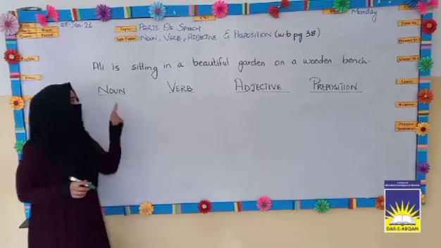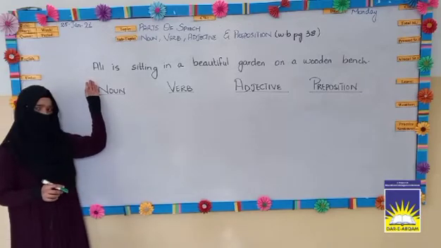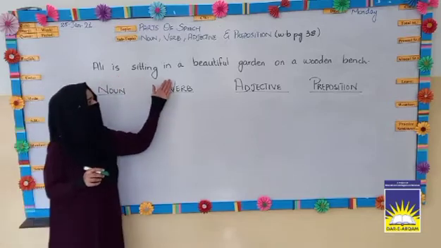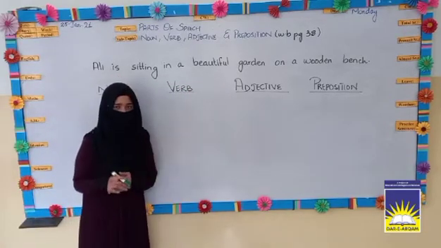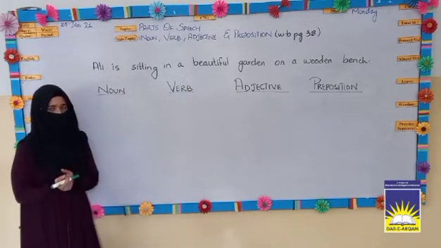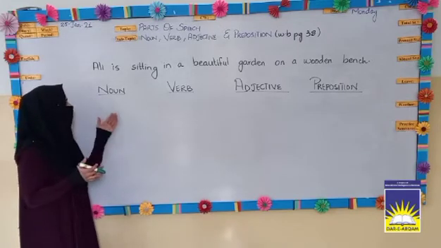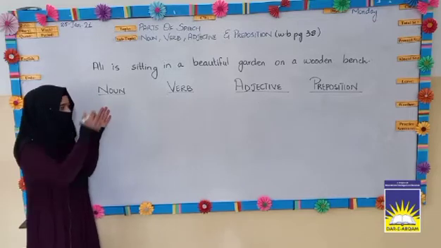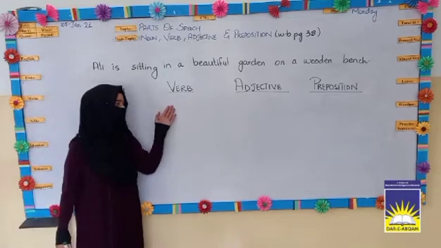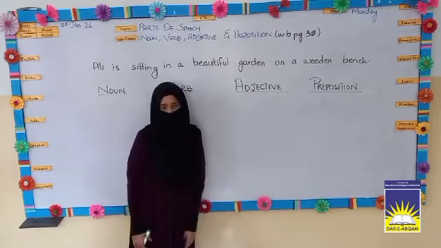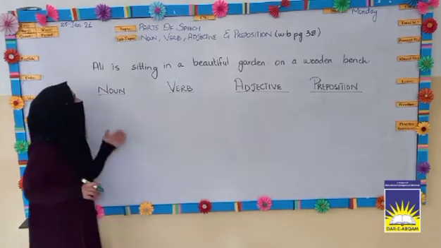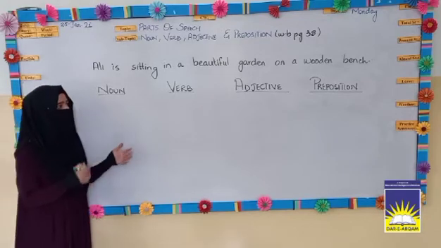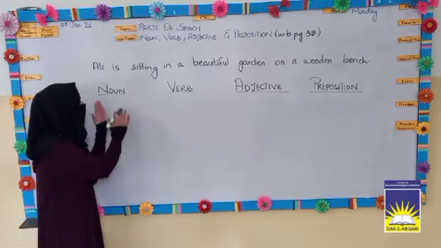For example, I have taken the first sentence from your workbook, which is: Ali is sitting in a beautiful garden on a wooden bench. Now, after reading this sentence, you have to find out what the nouns, the verbs, the adjectives and the prepositions in this sentence are. So, let's begin. We have read the sentence: Ali is sitting in a beautiful garden on a wooden bench. First, we have to find out the noun.